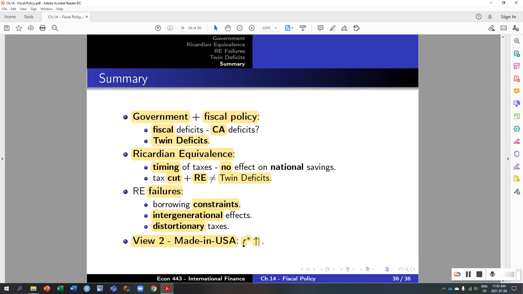And we said that even if that's the case, just coinciding government deficits with current account deficits does not mean that the government deficits are causing the current account deficits. So we have seen some ways in which the twin deficit hypothesis could be supported by our model and by the data in different periods, and we also saw how simply coinciding budget deficits and current account deficits does not mean that the fiscal deficits are causing the current account deficits.